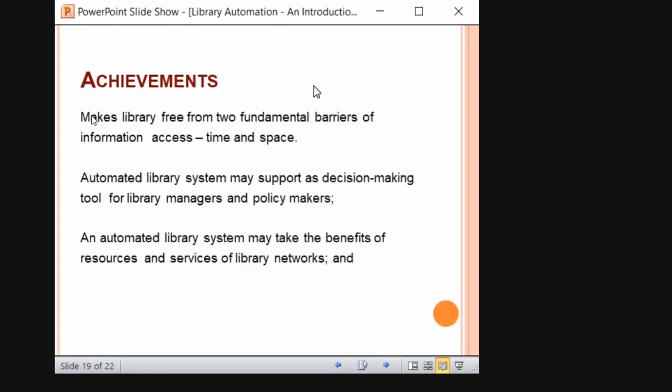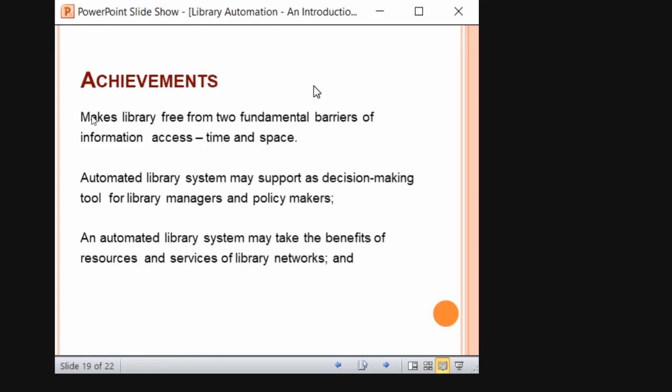And they also support as a decision making tool for library managers and policy makers. That is very much true. Within a single click, within data, you can say how many books have been used by the users, which kind of users are using which kind of books, from which department students are coming to the library often. So these are data, right? It will help in decision making.